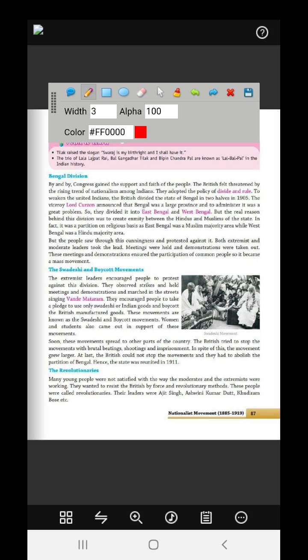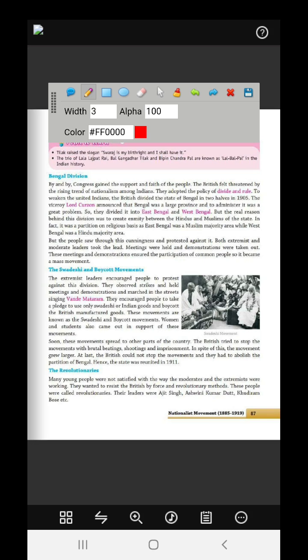So they separated the two. But the people saw through this and protested against it. The people understood that the British wanted to divide them. Both the extremist and the moderate leaders took the lead.